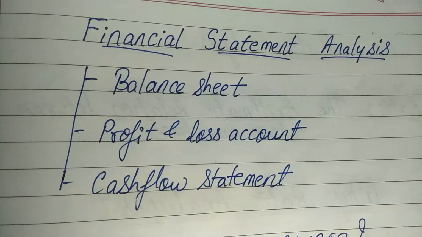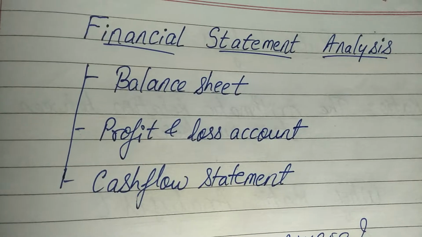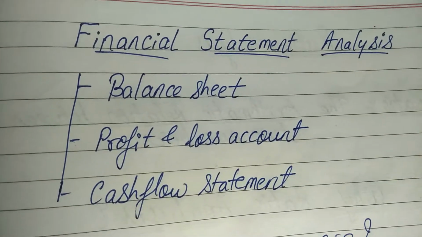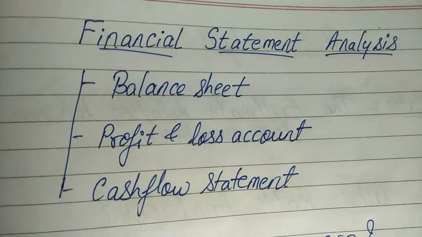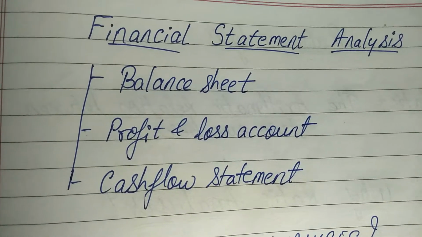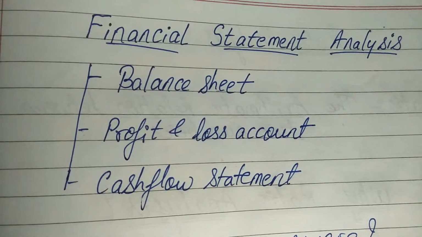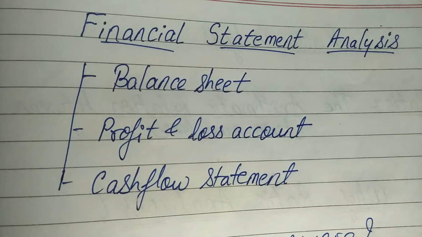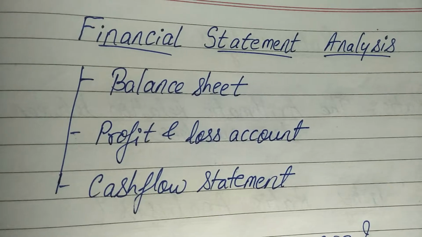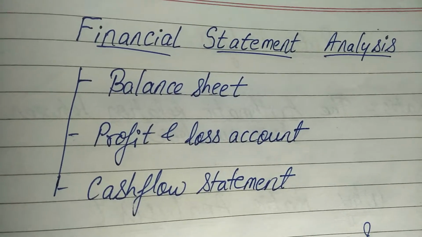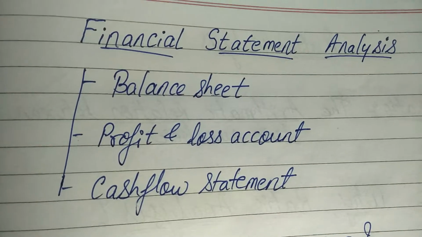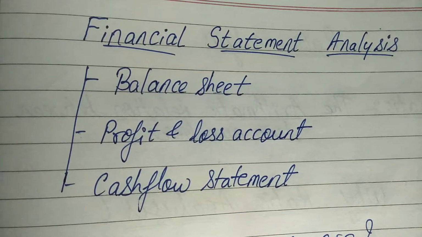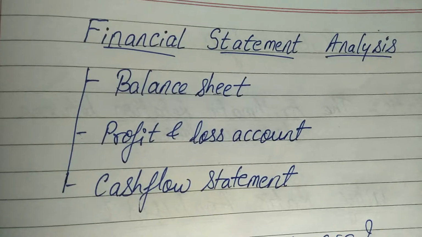And of course, the third statement, the cash flow statement, will let us know where all we have seen the cash inflows and the cash outflows, from where the money comes into the company and to where the money goes out. That would be known to us by using the cash flow statement.